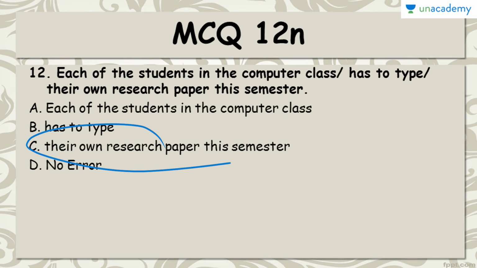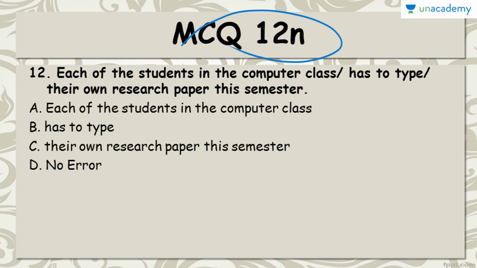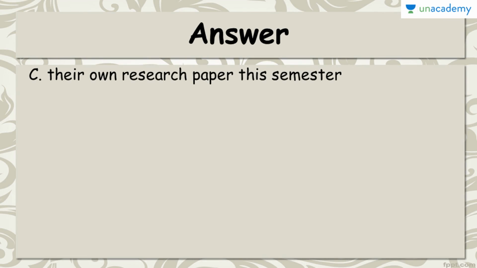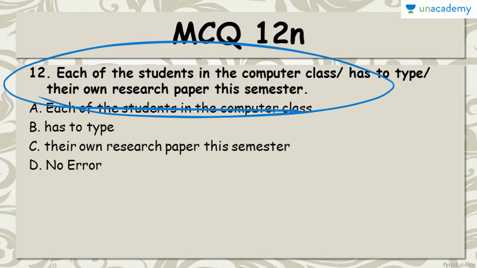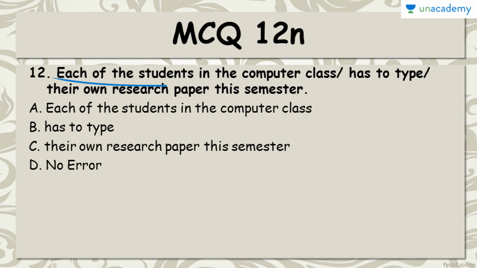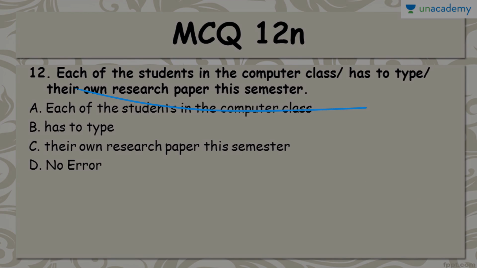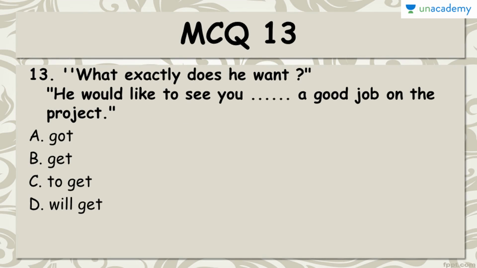Coming to MCQ 12 for today: each of the students in the computer class has to type their own research paper this semester. So you have to find the error in this sentence. If there's no error, mark D as the right answer. And the correct answer to this MCQ is C, their own research paper this semester. Why? Because each of the students means one student at a time has to type. We have seen has, meaning singular is going on. Then "their" shouldn't be there, it should be his own research paper this semester. Therefore, this is wrong.